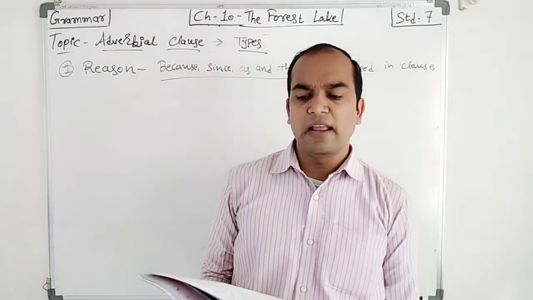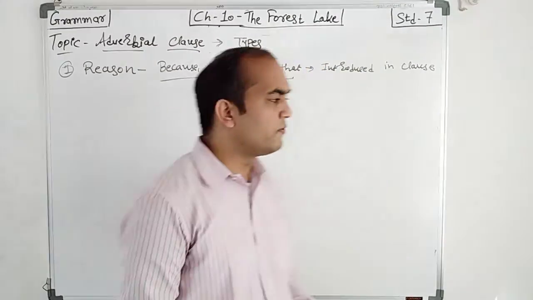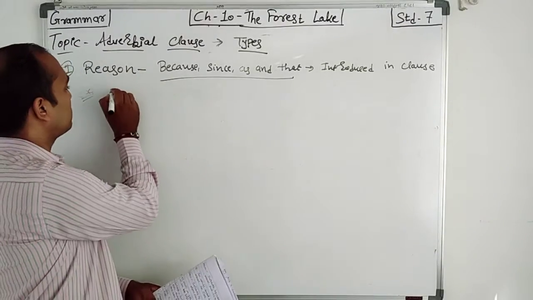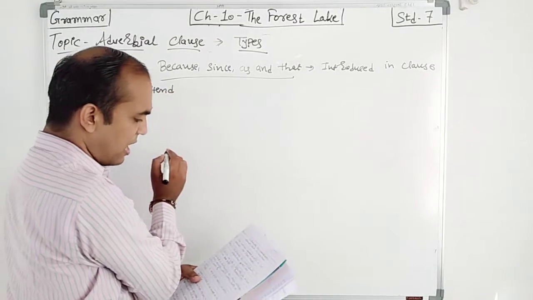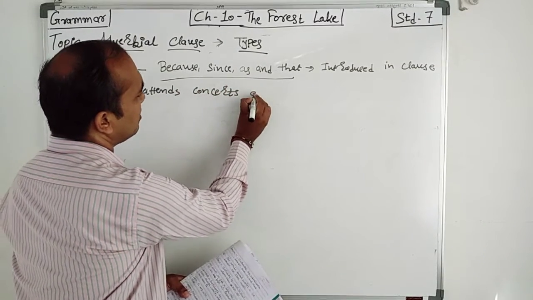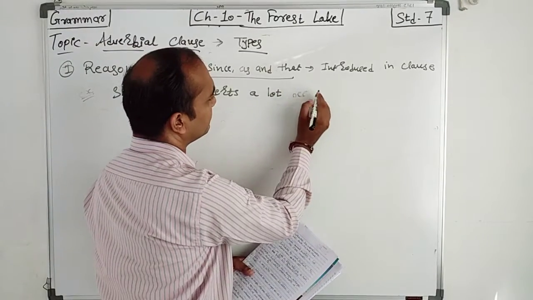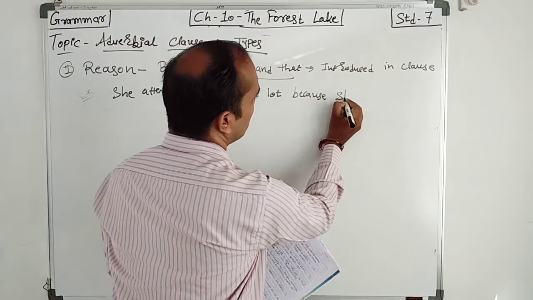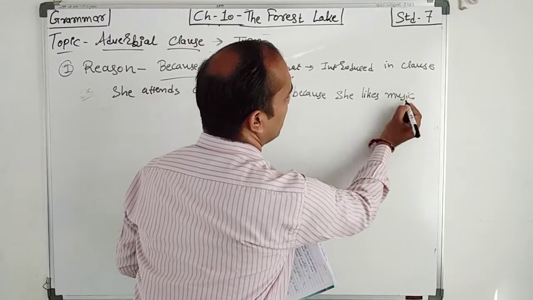Now as we all know, if I am saying that she attends concerts a lot because she likes music, for example, she attends concerts a lot because she likes music, right?